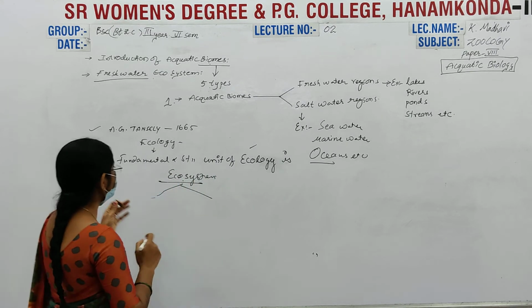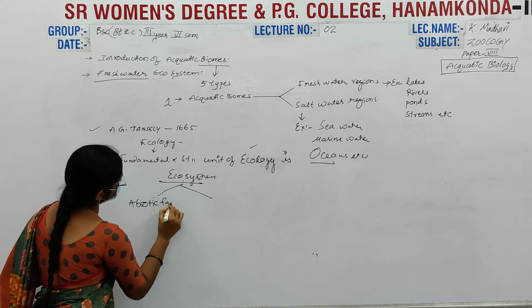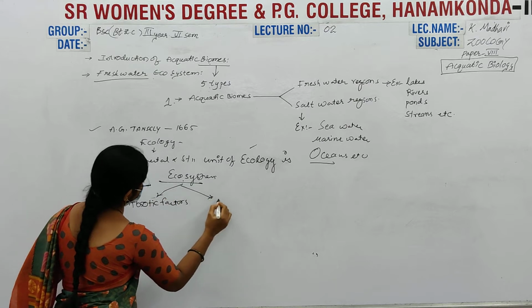That's why here are the abiotic factors and biotic factors.